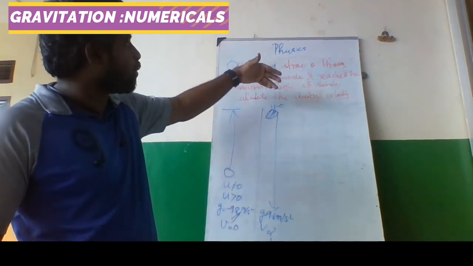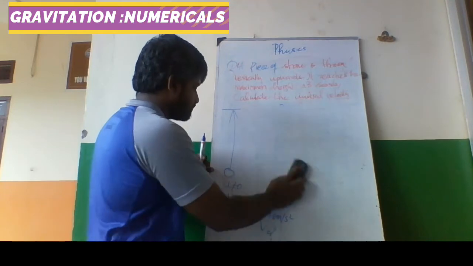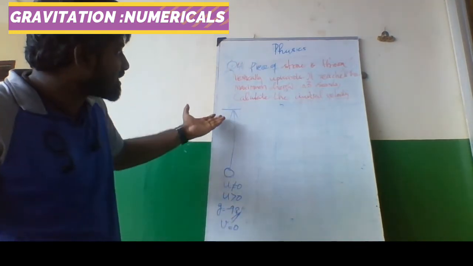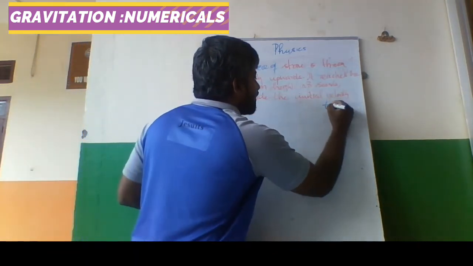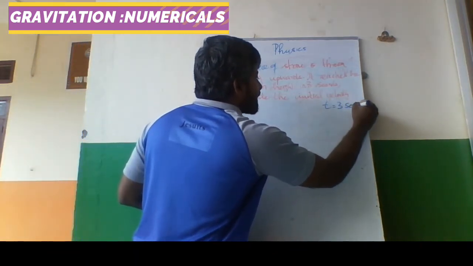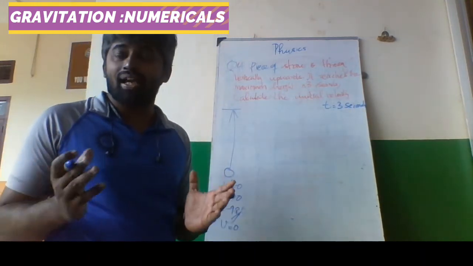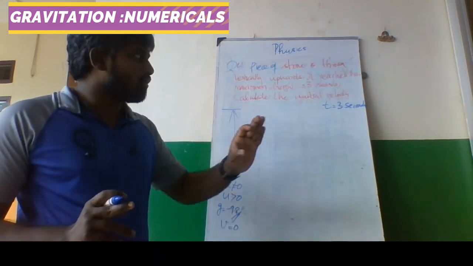You see, a piece of stone is thrown vertically upwards. It reaches the maximum height in 3 seconds. So t is given, t is equal to 3 seconds. Calculate the initial velocity. Simple. I have said three formulas.